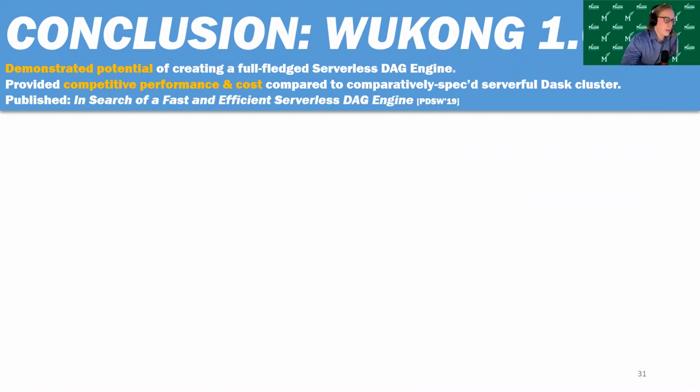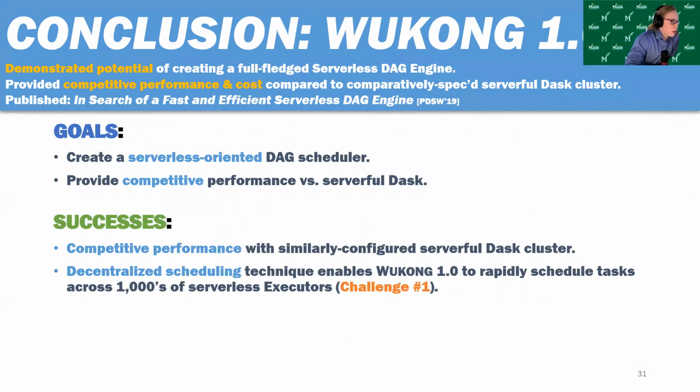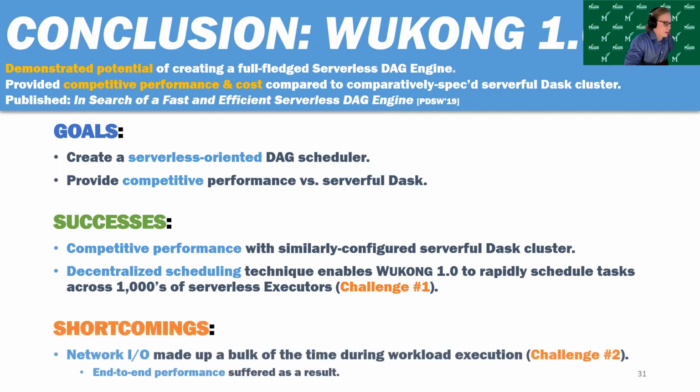So to summarize the contributions of each version of Wukong. With Wukong 1, we were able to create a serverless oriented DAG scheduler, a DAG computation engine. We were able to provide competitive performance with serverful Dask, those were our goals, and we were able to do that. Our decentralized scheduling technique enabled us to rapidly schedule tasks across a bunch of executors. This addressed the first challenge I identified, but as I mentioned, network I/O made up a bulk of the execution time, and this failed to address challenge 2.